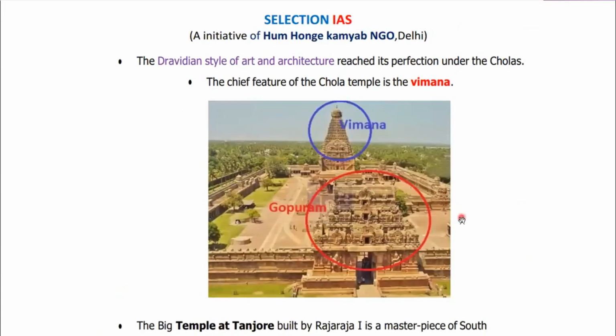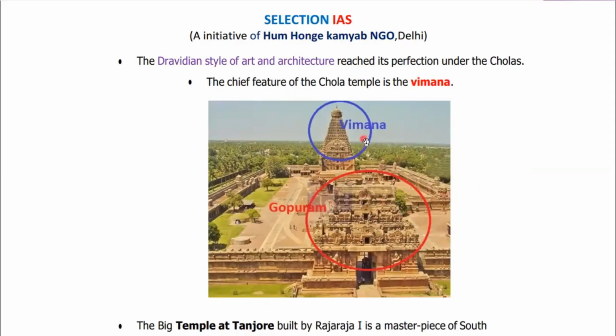Now observe this picture as well. So see, this is the full premise of the temple, right? And this is the entrance. These are the entrance gates, and they were known as Gopurams. In art and culture also, we have to discuss the temple architecture, the Dravida architecture, the Nagara architecture. So we will discuss that part in art and culture.